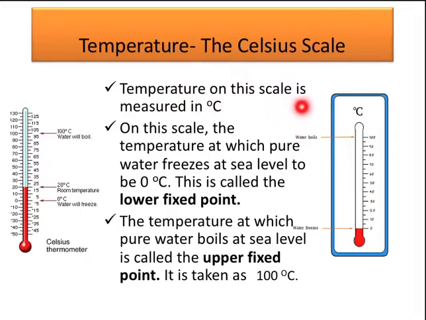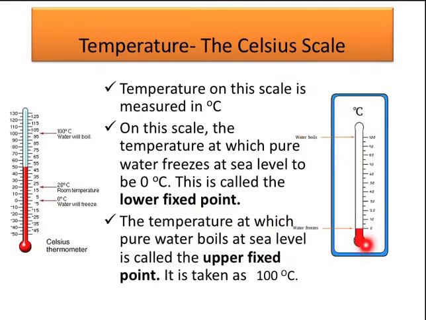Temperature on the Celsius scale is measured in degrees Celsius. On this scale, the temperature at which pure water freezes at sea level is taken to be 0 degrees Celsius. This is called the lower fixed point.